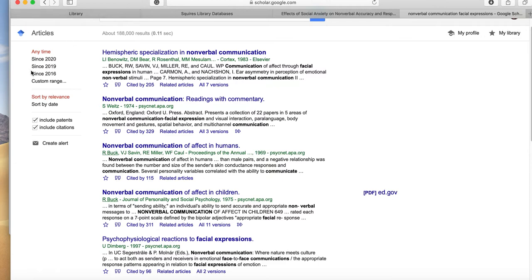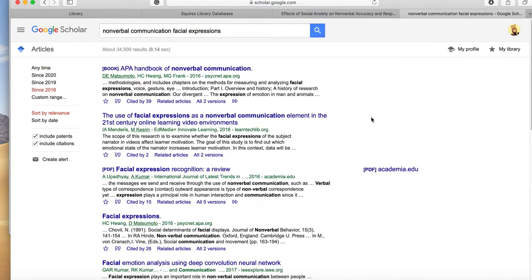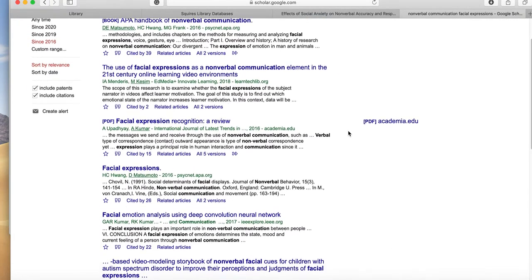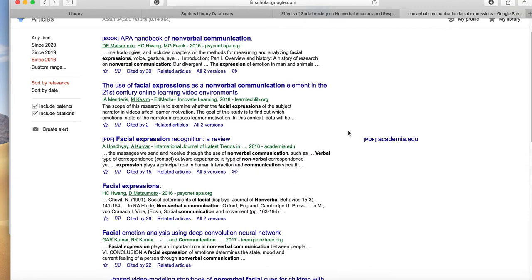Now, I tend to make it more recent there. So I selected since 2016. And what you will see in here is if you can have access to a free version of the full-length article, in this right margin, there'll be a link where you can download it.